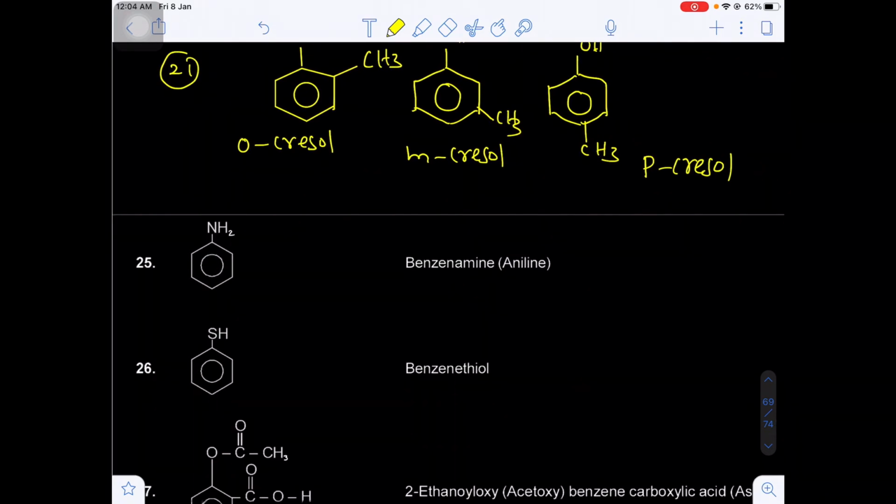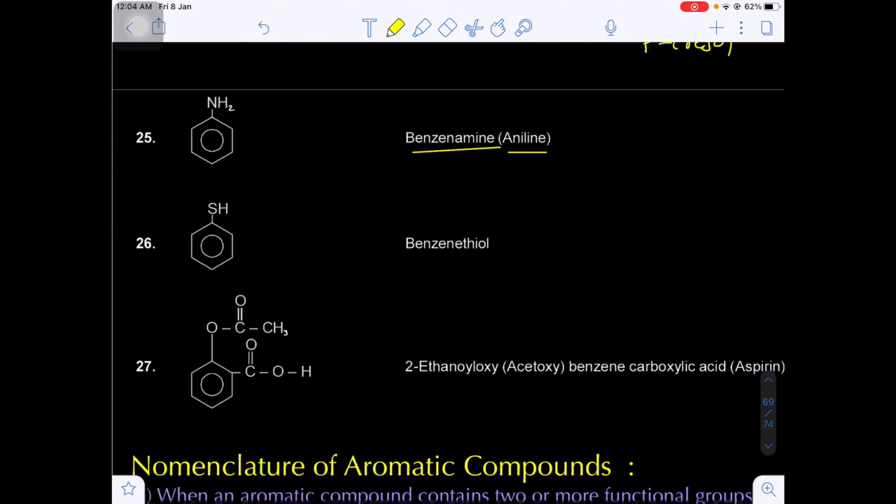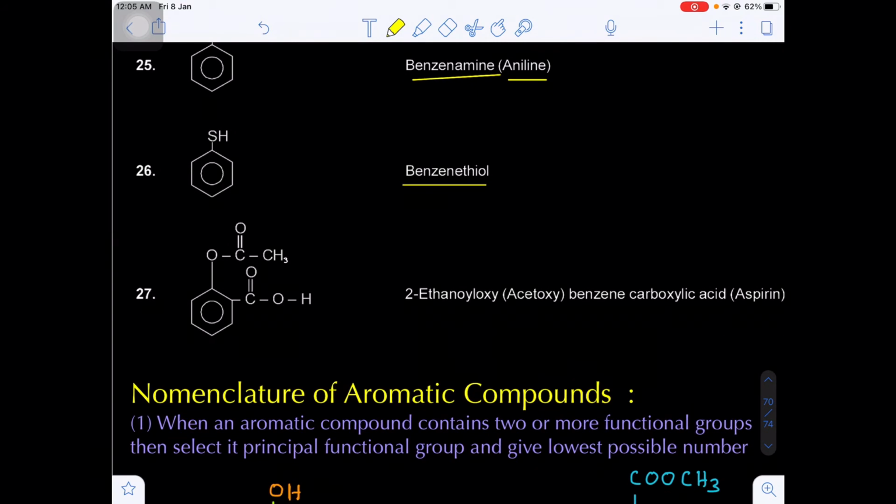Now next, when an NH2 group is present, benzenamine, alkanamine, benzenamine, simply we can say the popular name will be aniline. Now SH, that is a thiol, benzene thiol. Are you getting my point? Now here one carboxylic group is there and one ester group is there. So the senior-most functional group will be the carboxylic acid. Yes or no? This is the carboxylic acid.